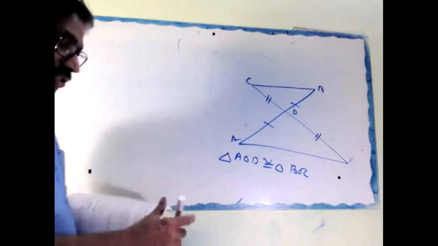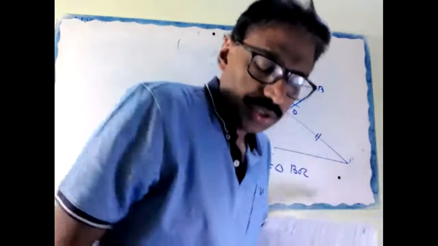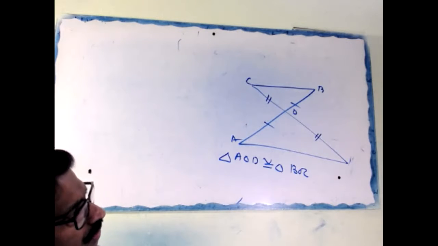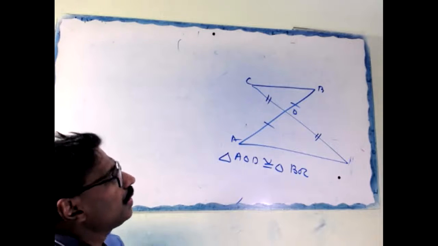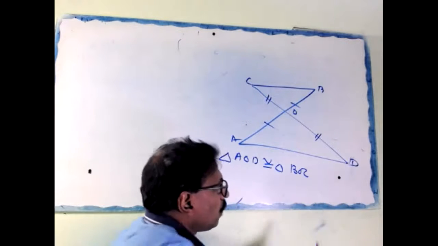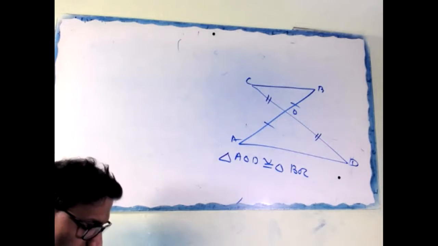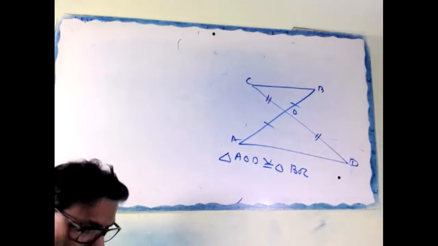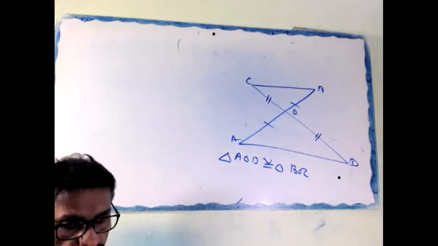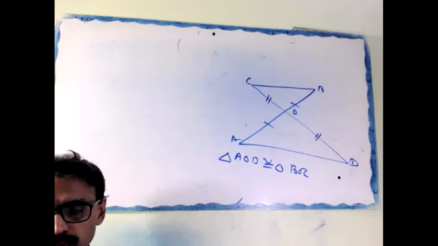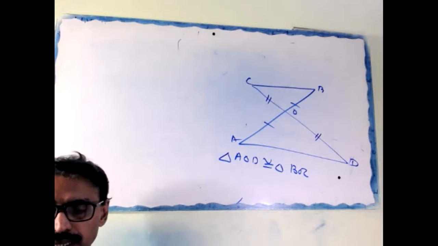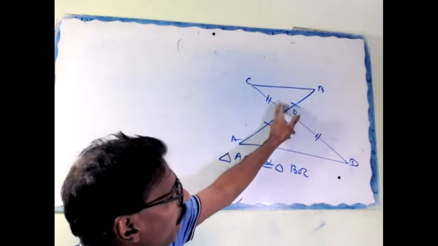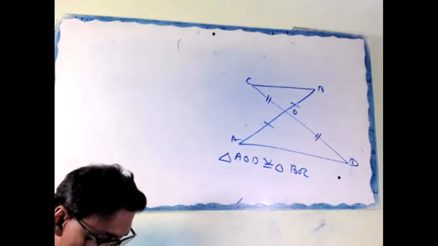Okay. By which congruency rule? Look, OA equal to OB, OD equal to OC. Then triangle AOD congruent to triangle BOC by which congruency rule? Which one? SAS, right or no? Side, angle, side. Understood?